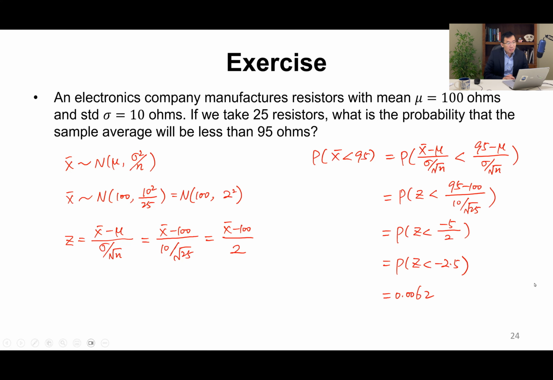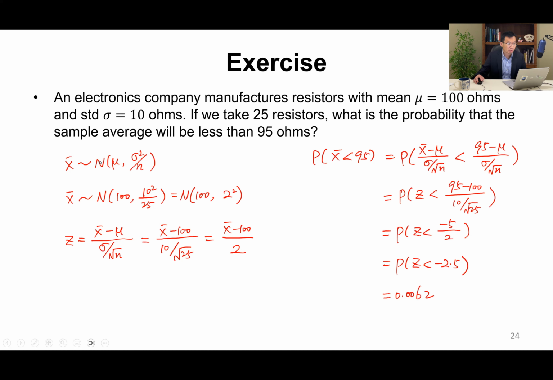Let's do an exercise together. An electronics company manufactures resistors with mean mu equals 100 ohms and standard deviation sigma equals 10 ohms. If we take 25 resistors, what's the probability that the sample average will be less than 95 ohms?